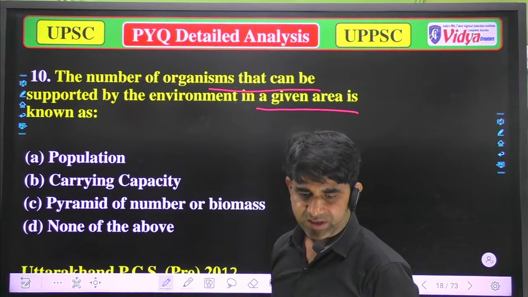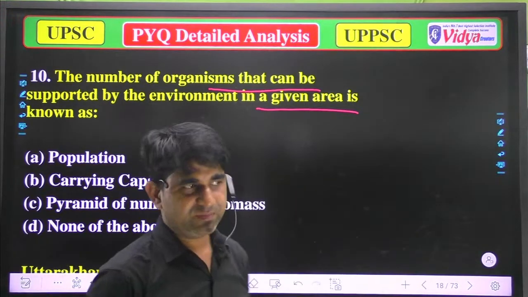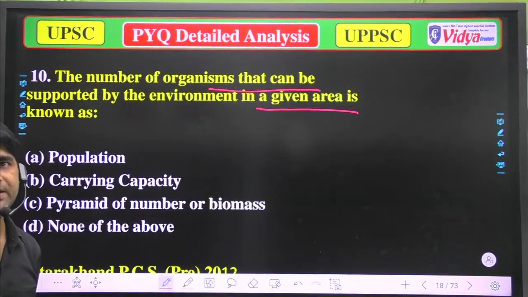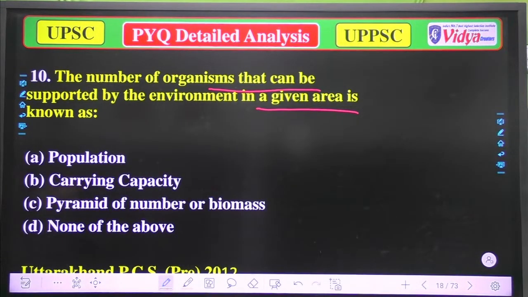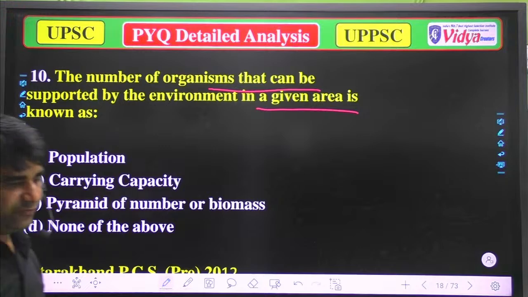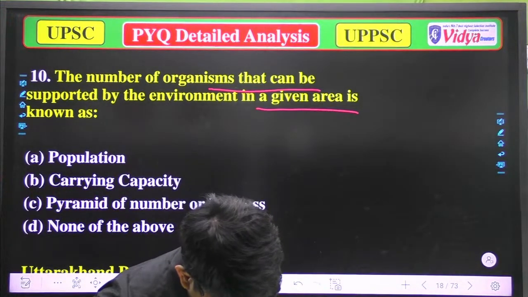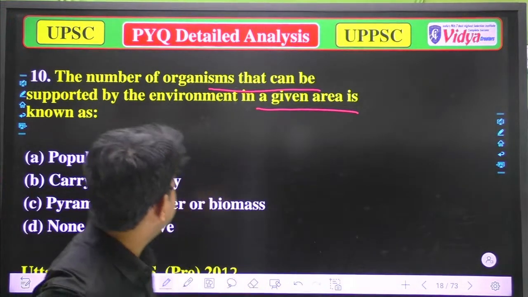So anyone, please be live and tell me which of the following is correct, because I'm still waiting for a response. Option B, carrying capacity.